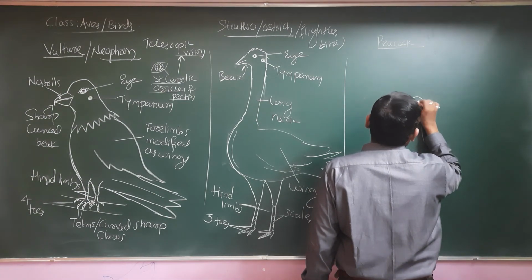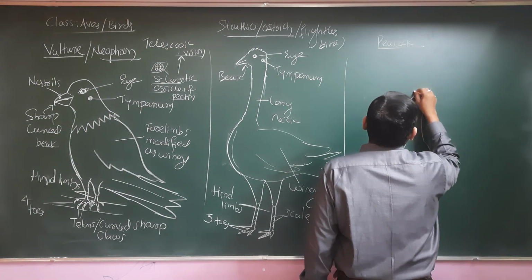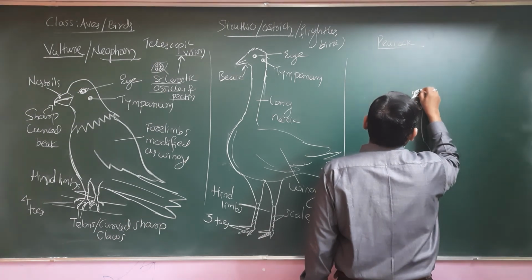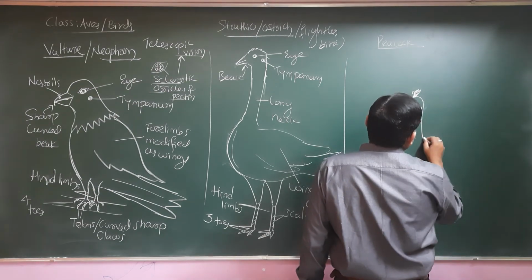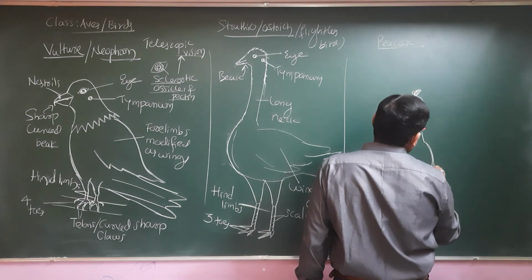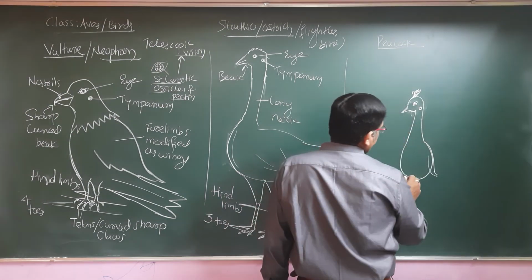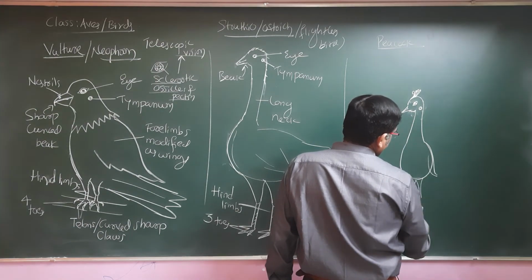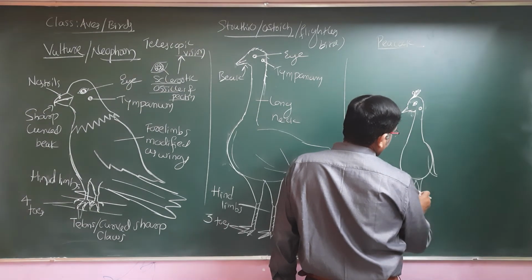Yes, the peacock has the tympanum, it has the crest on the head, nostrils, and they do have the wings. The peacock is the male, and the peahen is the female.